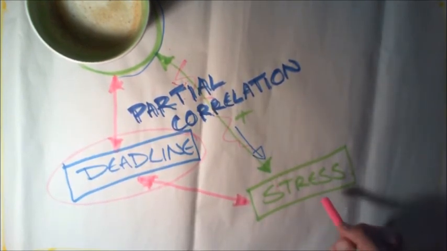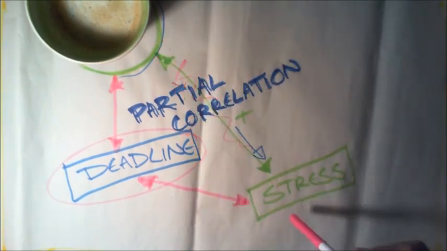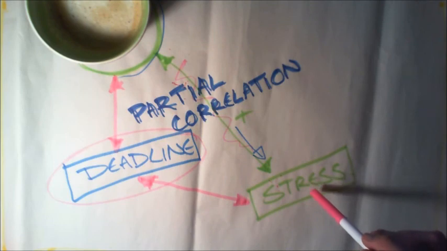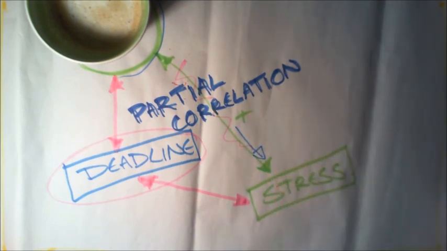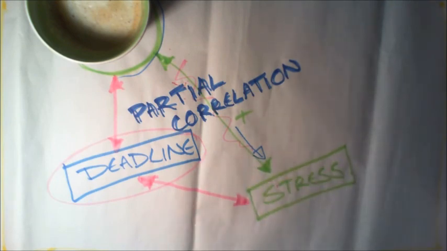And then what I'll probably find is that the correlation that was there before partialing it out drops to nothing, or drops to insignificance, because it's all accounted for by deadline. Good luck.